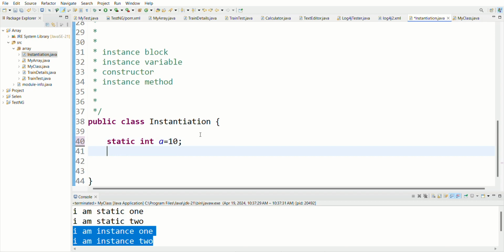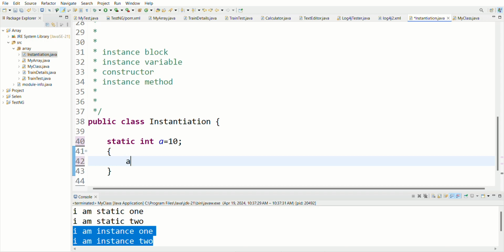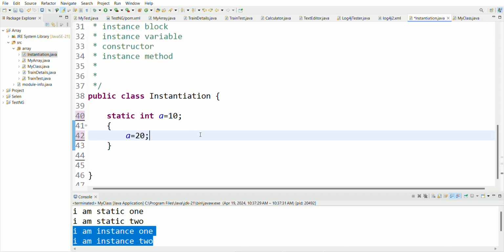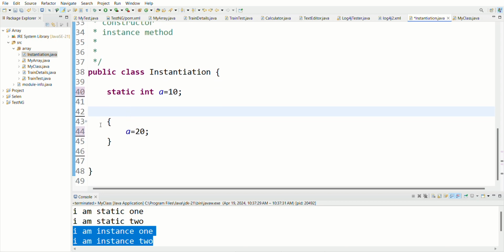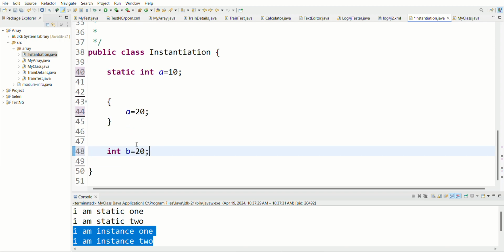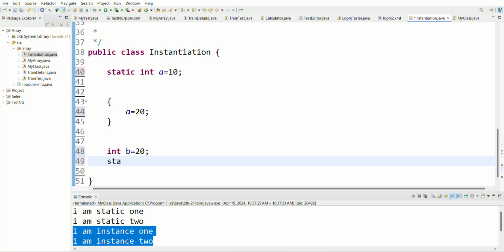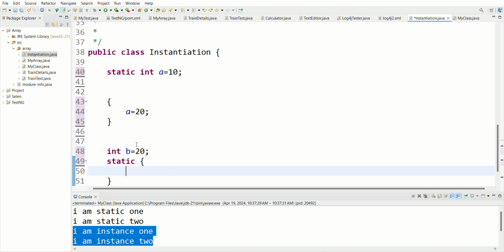Now I am writing an instance block, a is equal to 20. This is right. Now let me write int b is equal to 20.